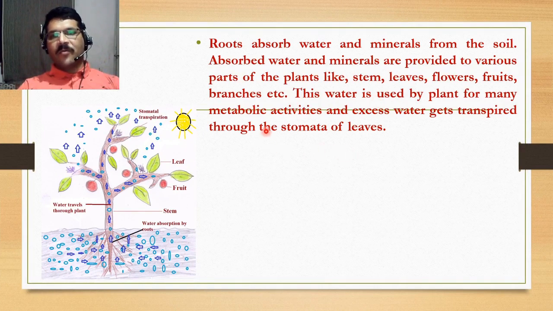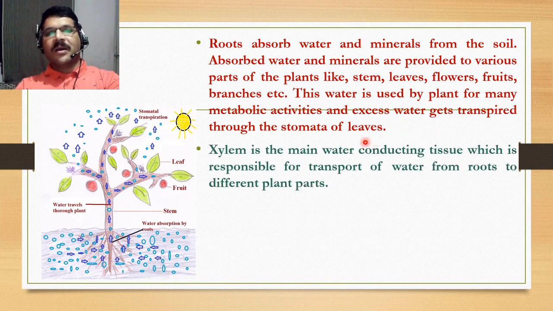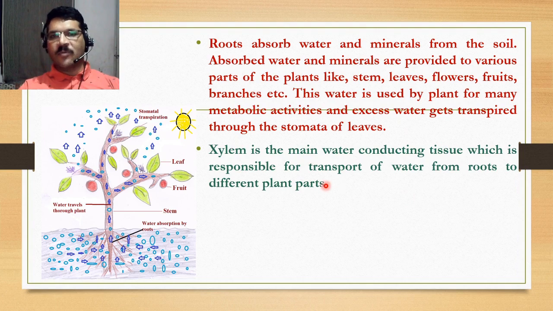Roots, we know very well, absorb water and minerals from the soil, and the absorbed water and minerals are provided to various parts of the plant like stem, leaves, flowers, fruit, branches, etc. This water is used by the plant for different types of metabolic activities, and excess water is thrown out from the stomata of the plant. For water absorption, water conduction and water transport, xylem plays a very important role.